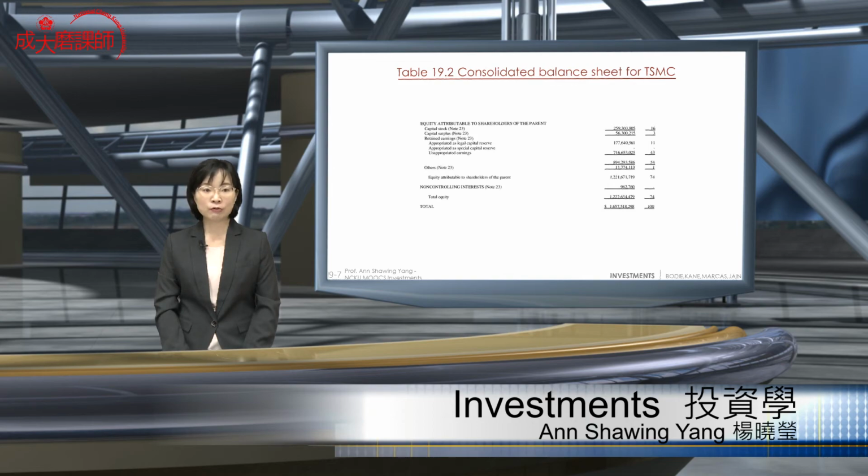In total, the equity attributable to shareholders of the parent is 74%, and with the non-controlling interest, total equity is 74%. So in total, liability plus shareholder equity is again 100%.